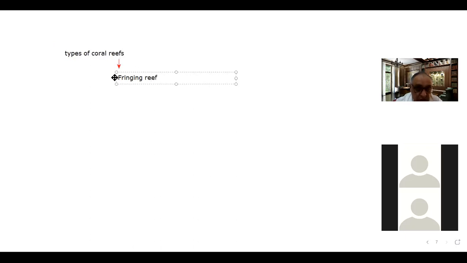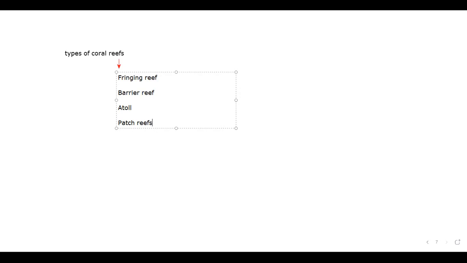We will discuss these things. The second is known as the barrier reef. The third is known as the atoll. And the fourth is the patch reefs, which are no less important. These are the main types: fringing reefs, barrier reefs, atolls, and patch reefs. So now let me share with you a photo of these four types of reefs so that it becomes clear to you.